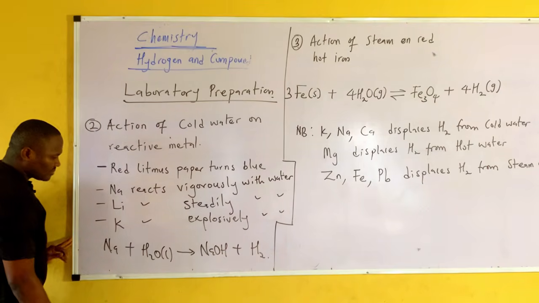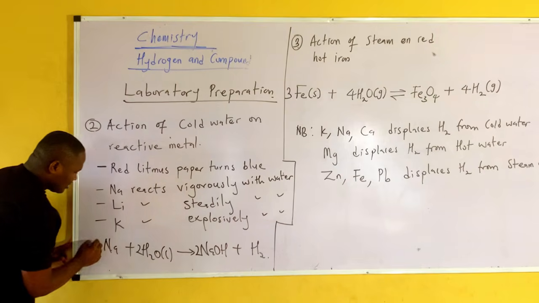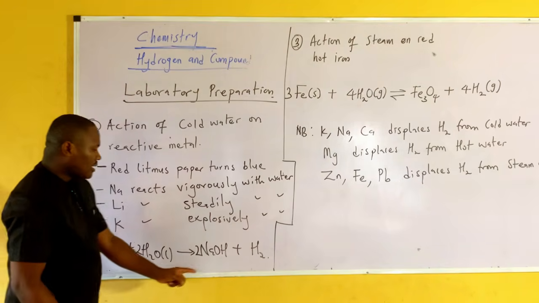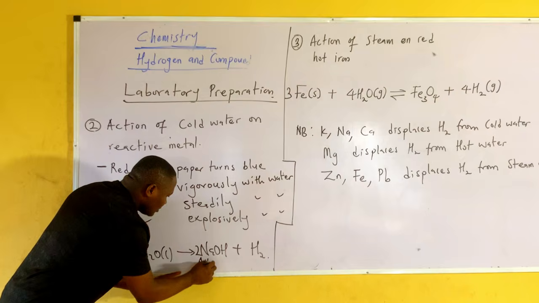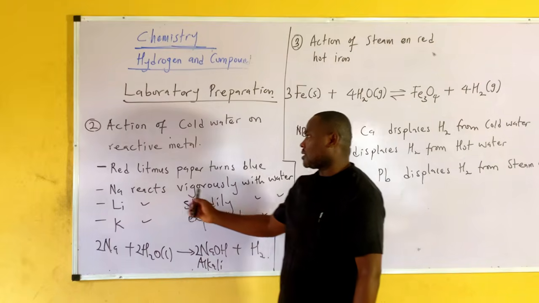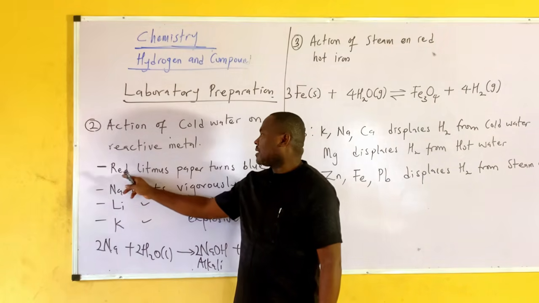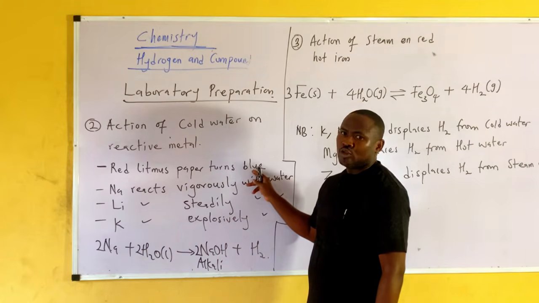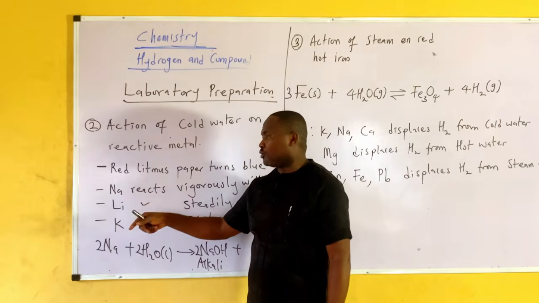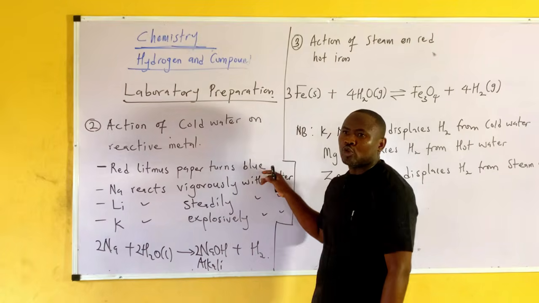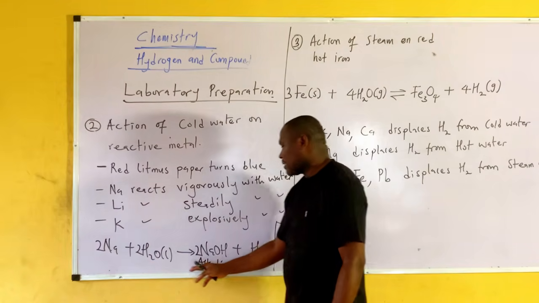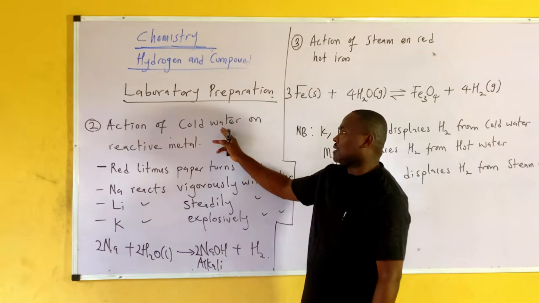So you realize that what happens here is that an alkali is formed in the process. Now you see that the red litmus paper in the solution turns blue. An acid turns blue litmus paper red, while an alkali turns red litmus paper blue. So you have a kind of bluish coloration in the solution, because the litmus added, in the presence of the alkali, turns blue. So this is for this reaction.